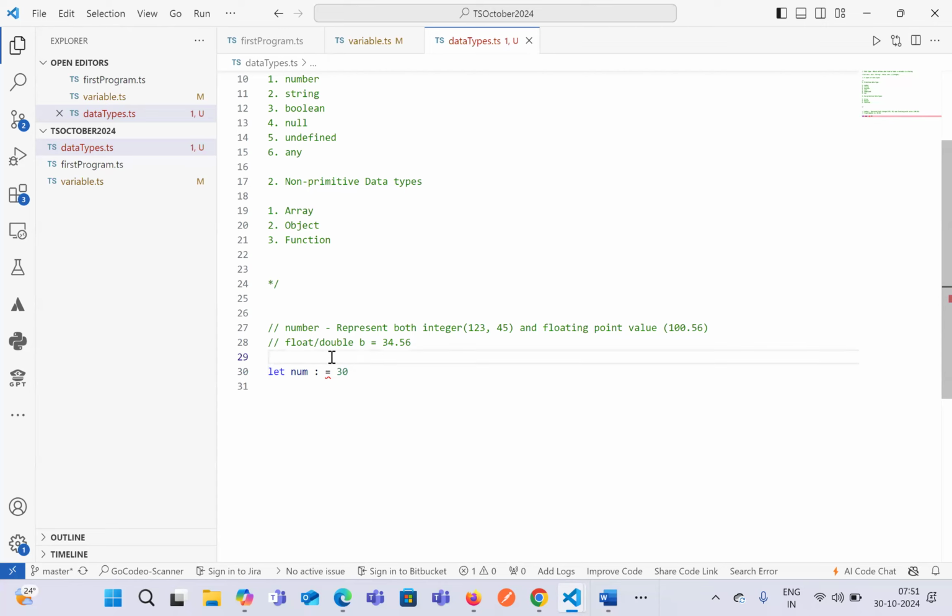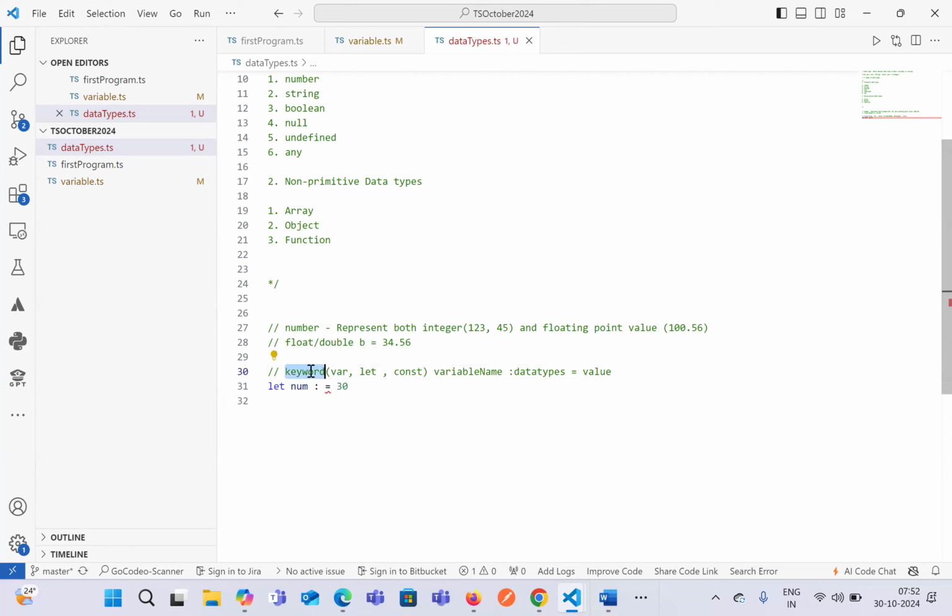So now the declaration of a variable in TypeScript becomes the keyword, which is var, let, or const. We do not use var, but there is no restriction that we cannot use var for defining the variable. Then the variable name, then the data type of the variable, and then equals to.